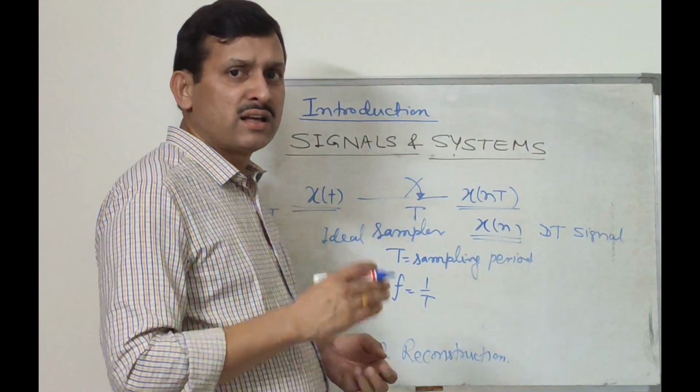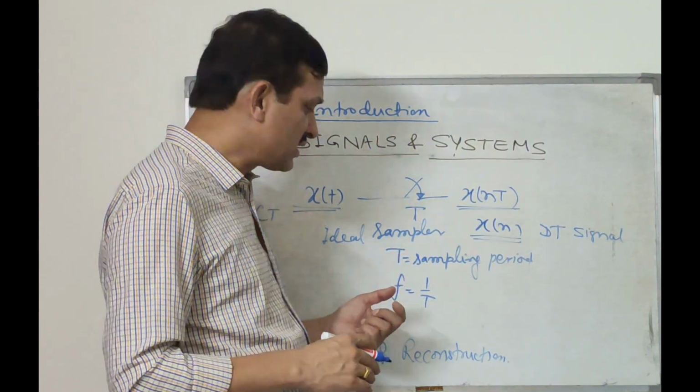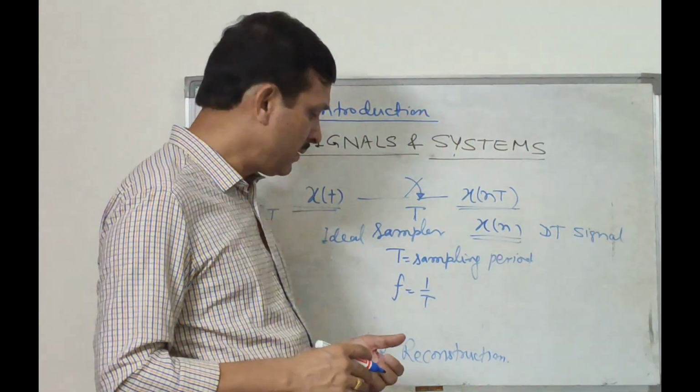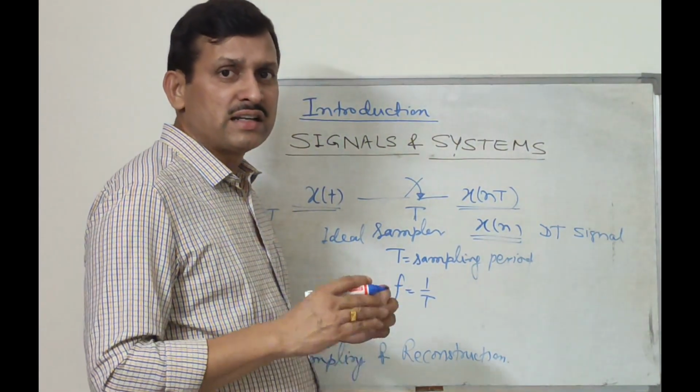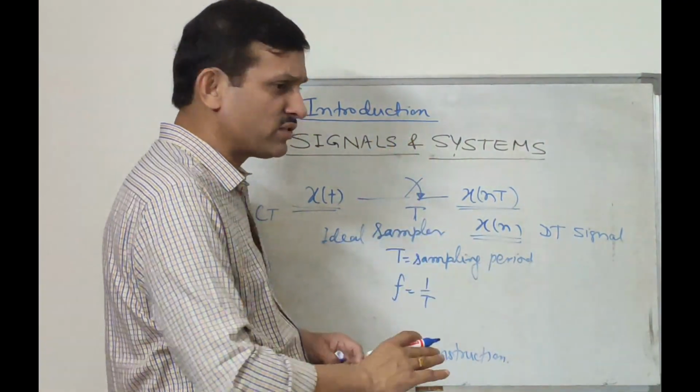Also we will discuss some interpolation and decimation in time. That part also we will discuss in the reconstruction part of this sampling chapter. That is sampling and reconstruction. So this is the fifth unit. This is the coverage of the syllabus.